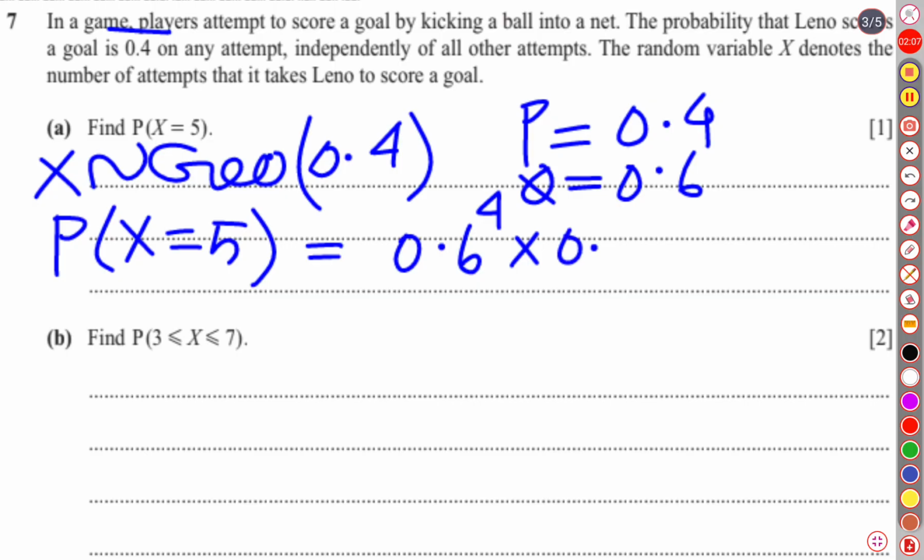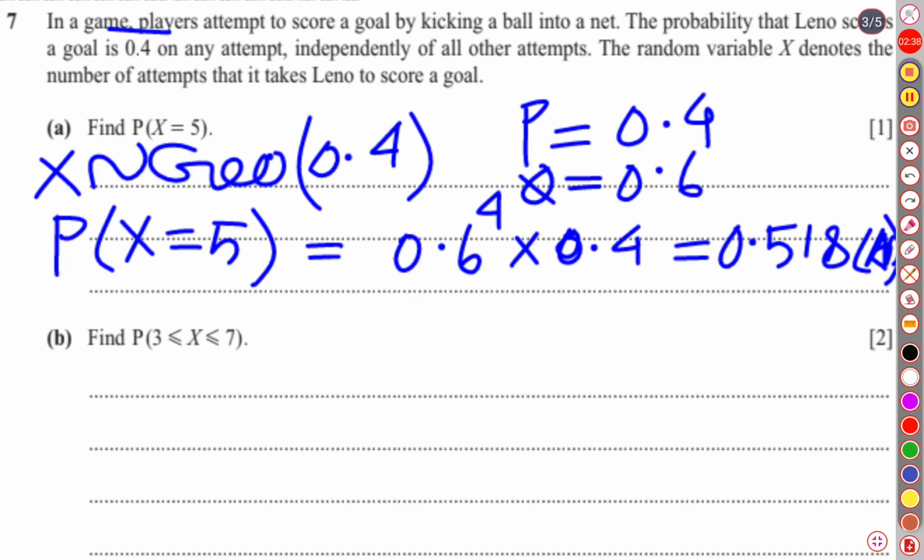So 1 success, 4 failures. This is 0.6 raised to 4 times 0.4. If we use our calculator, it is 0.518 rounded to 3 significant figures. That is the answer to this part.